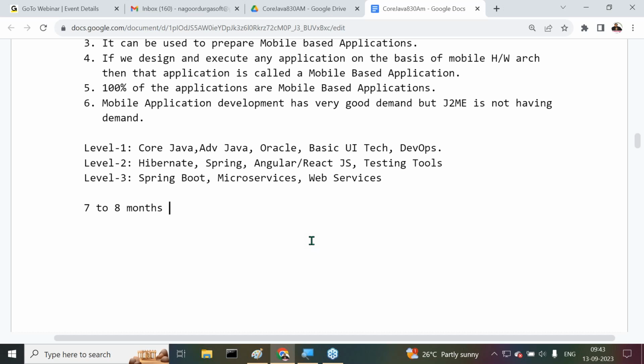Let that company give any project to you. You should be ready to do any type of project. Once we complete this full stack Java here, it will give you confidence. At the same time, it will give a guarantee for your job for the next 25 years. If you know the concepts as per our plan, for the next 25 years you will not get any problem.